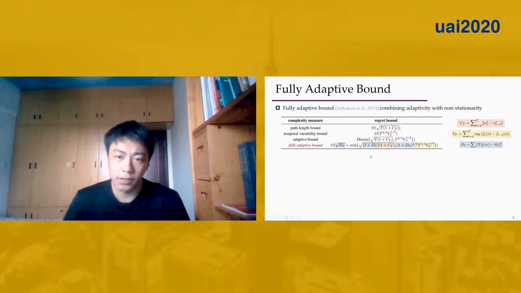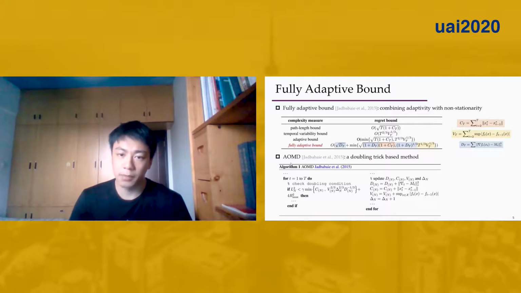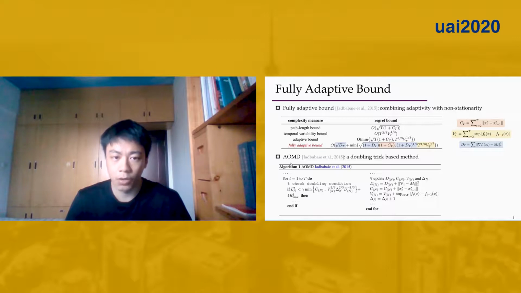The fully adaptive bound enjoys two merits. First, it tracks the minimum of the two regularities. Meanwhile, it can exploit the adaptivity by replacing the dependency on T with D_T, which can be much smaller in benign environments. However, this is not the end of the story. The previous work achieves this bound by a carefully designed doubling trick method called LMD. For checking the doubling condition, LMD requires calculating the instantaneous V_T, which would incorporate a non-convex program at each iteration, and is time-consuming to solve.